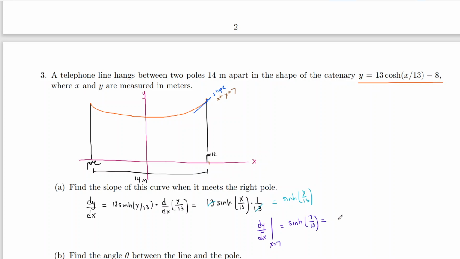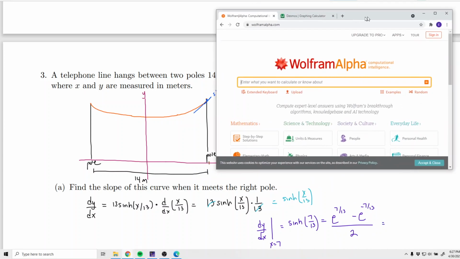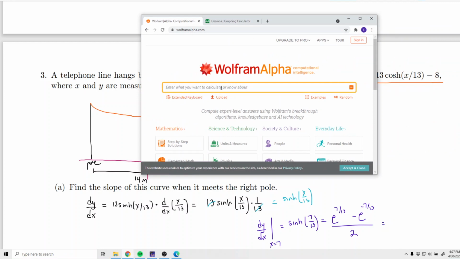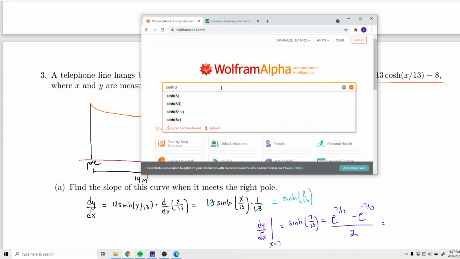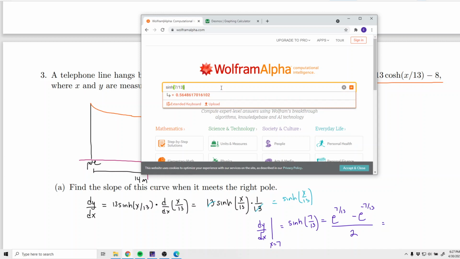Now, by definition, which is how you might have to do it if you don't want to use Wolfram Alpha or you want to use your own calculator, as I discussed in the previous part of the section, we have e to the 7 over 13, minus e to the negative 7 over 13, over 2. Let's go ahead and figure that out. I didn't write how far to round it. The other problems we were rounding to 5 spots, so let's do this one to 5 spots as well. We have hyperbolic sine of 7 over 13. Let's see what that is.